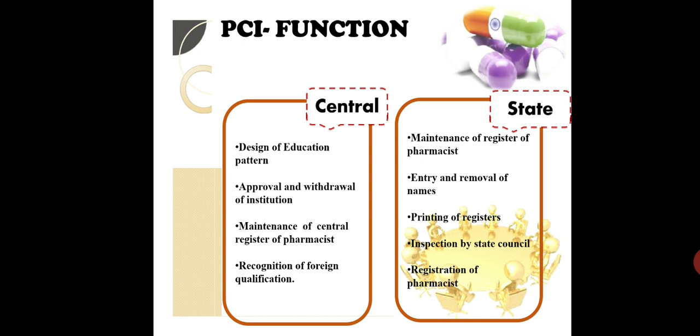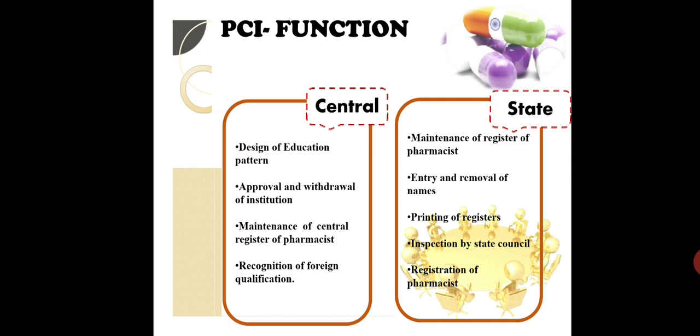That means the approval and withdrawal is also controlled by the Pharmacy Central Council of India. Maintenance of central registers of pharmacists, and recognition of foreign qualification, whether it is equivalent with the Indian education system or not, is also regulated by the Central Council.